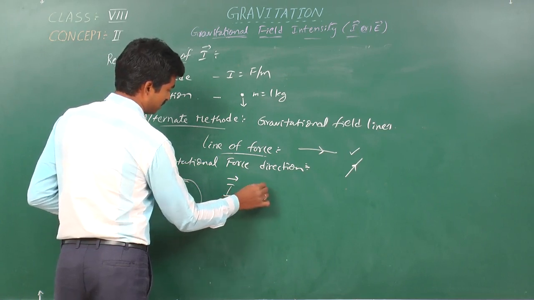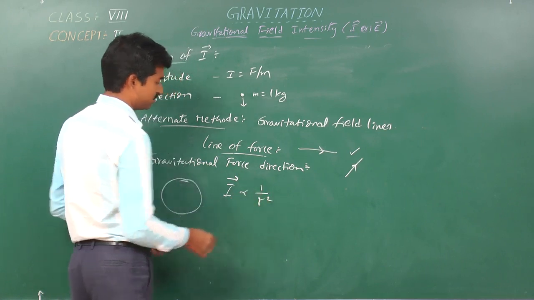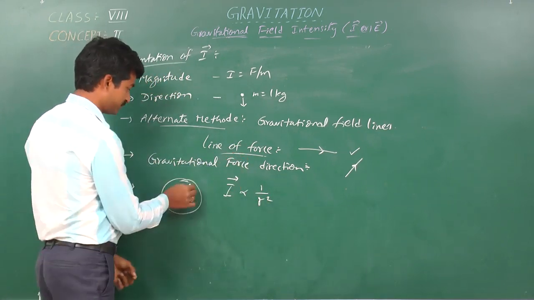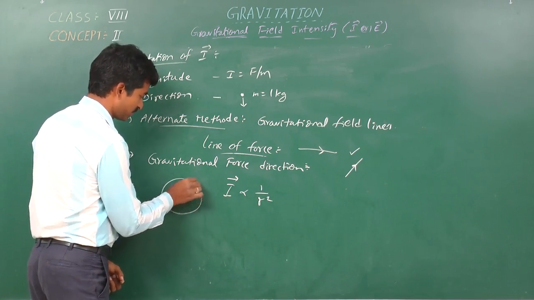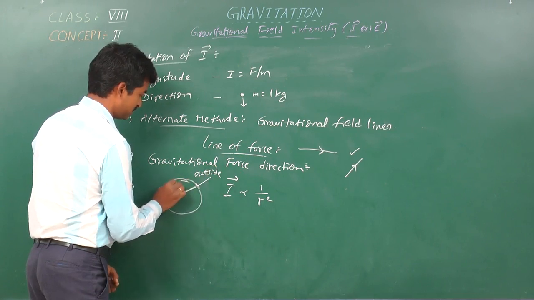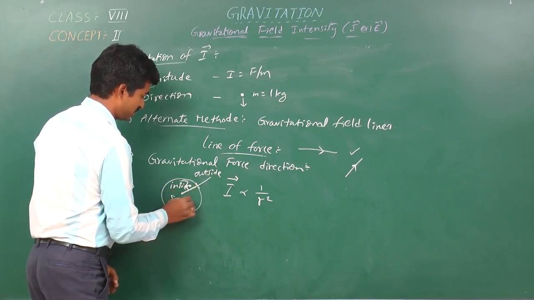Outside the Earth it is inversely proportional to r square. For example, if a point mass is at a distance of r from the outside, this is inside of the Earth, outside and inside of the Earth.